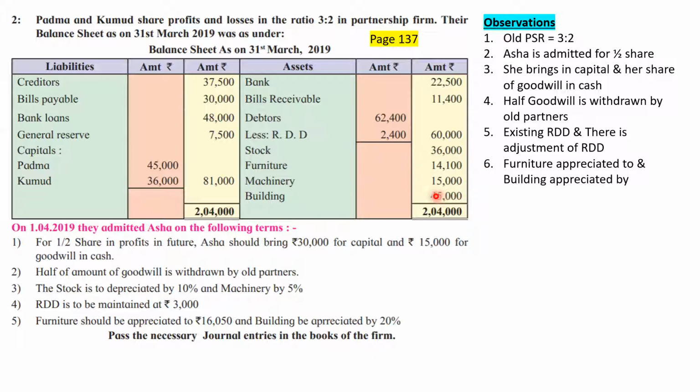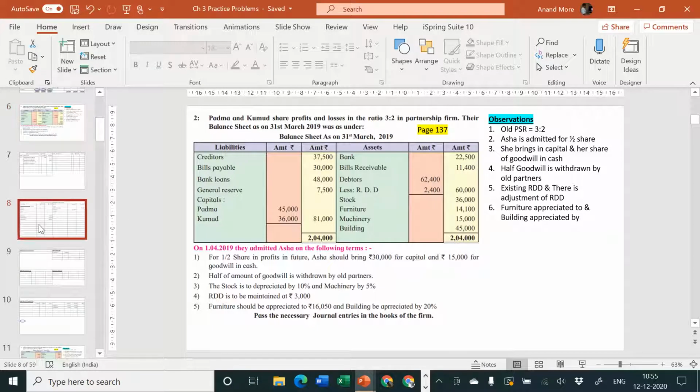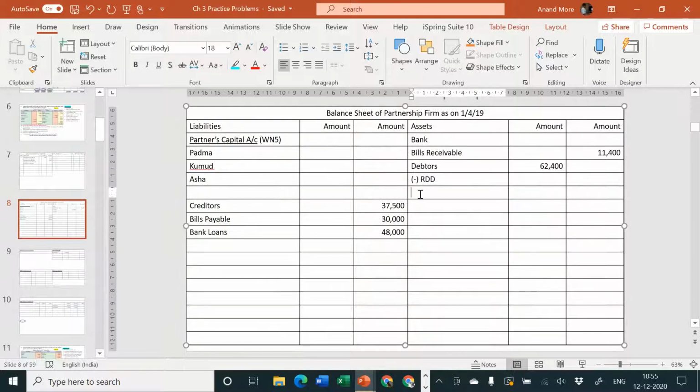We'll have to leave one line below them because everybody has an adjustment. Closing balance sheet inner column: stock, leave one line, furniture, leave one line, machinery, leave one line, and building.